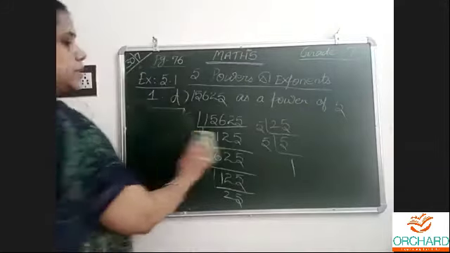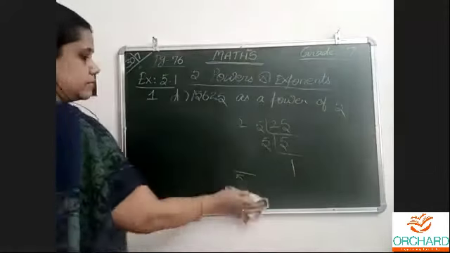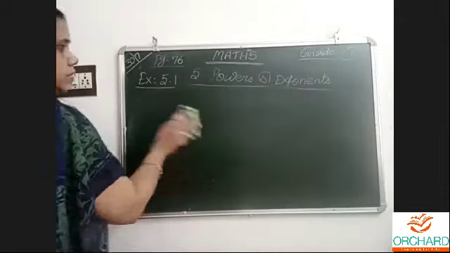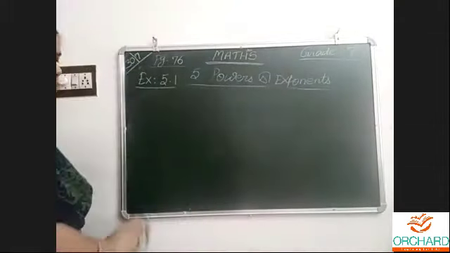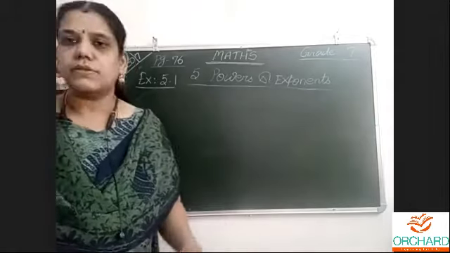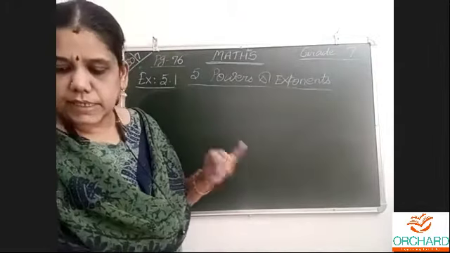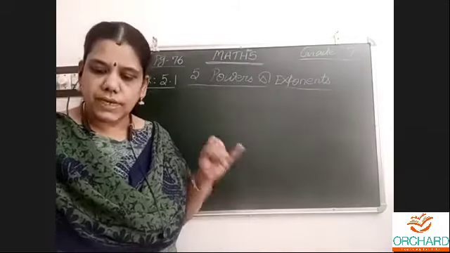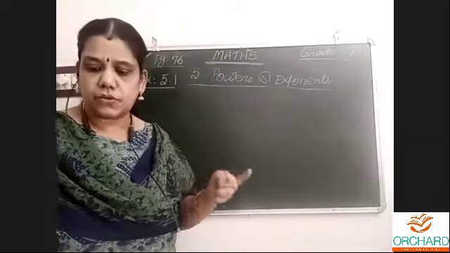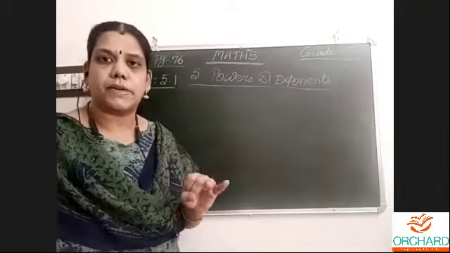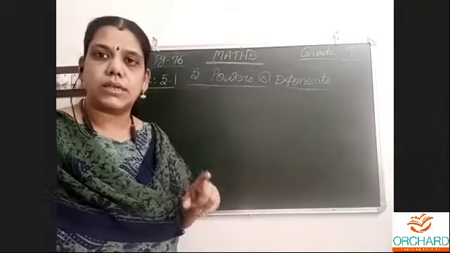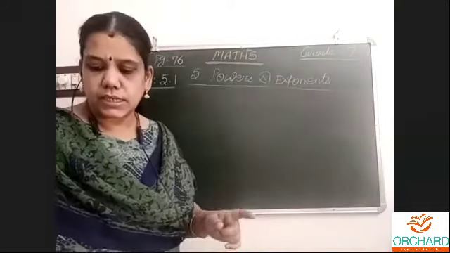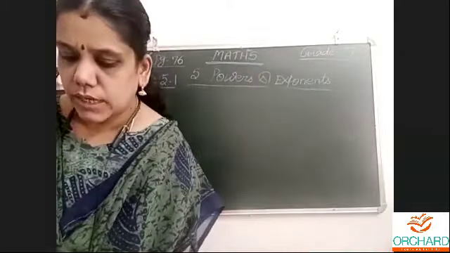This all will come to you in your material. Whatever I am solving in the class will come to you. Now first I have to send the previous chapter. I have sent you the first chapter material. 2 and 3 are with you because that is the portion. Fractions are there with you in your mobile phone. Decimal is there. Check it properly. Fractions and decimals together I have sent. That is your cycle test portion.